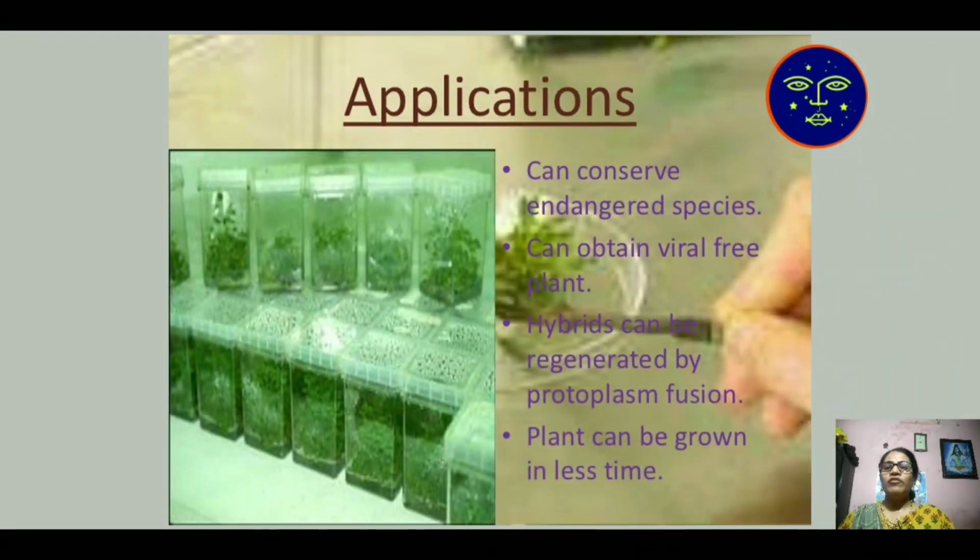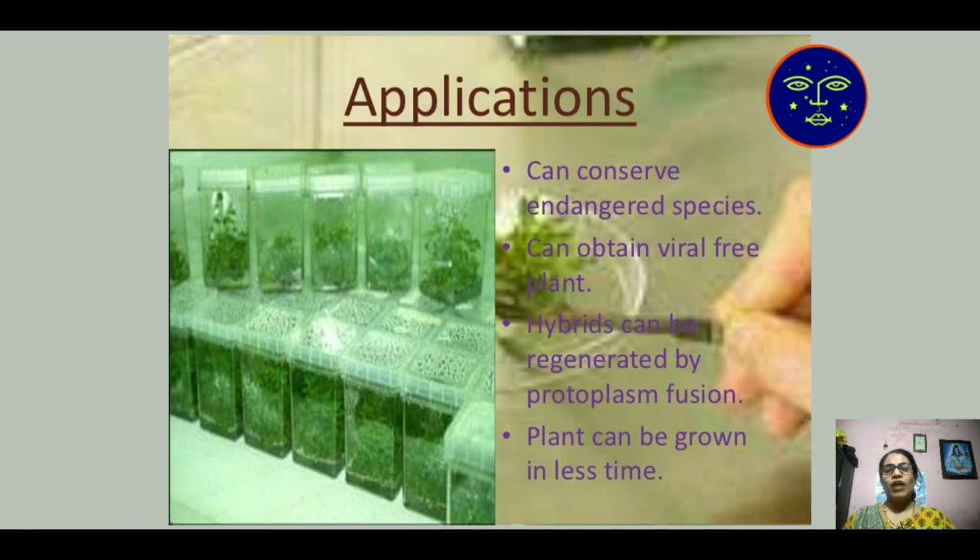Then after all these things, we will discuss the application of plant tissue culture. It can conserve endangered species, even extinct species.